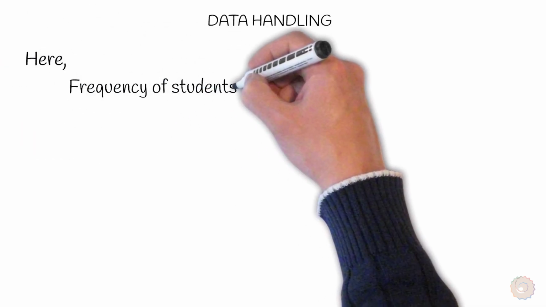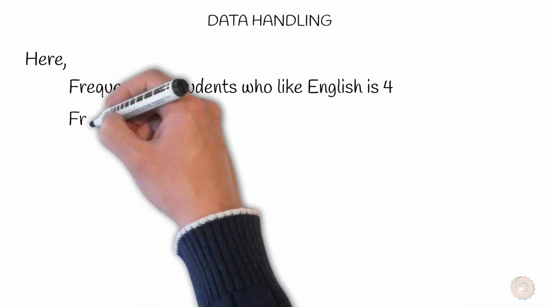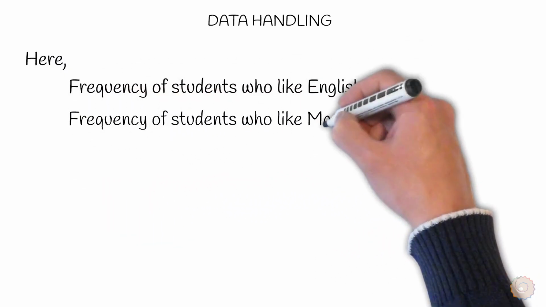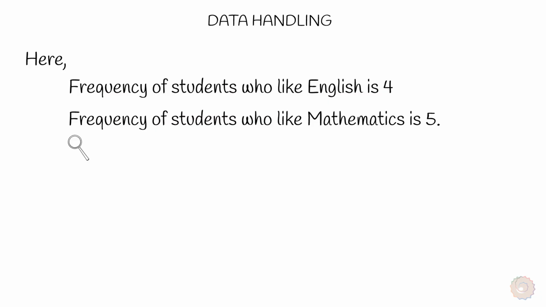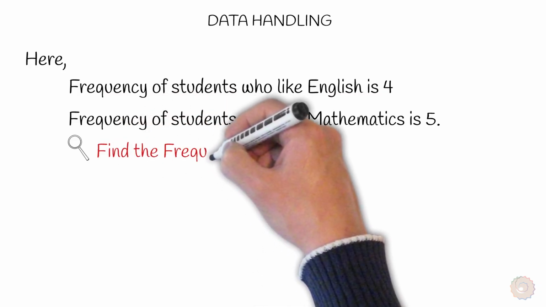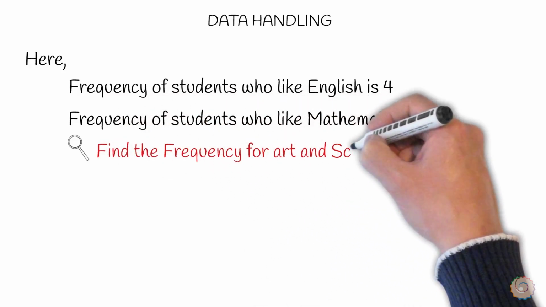Frequency of students who like English is 4. Frequency of students who like mathematics is 5. You just find the frequencies for subjects like art and science.